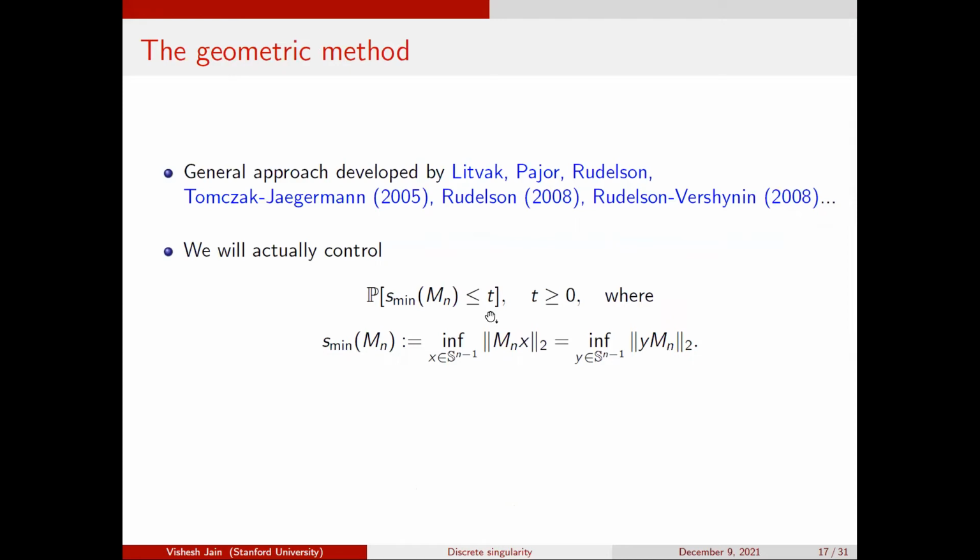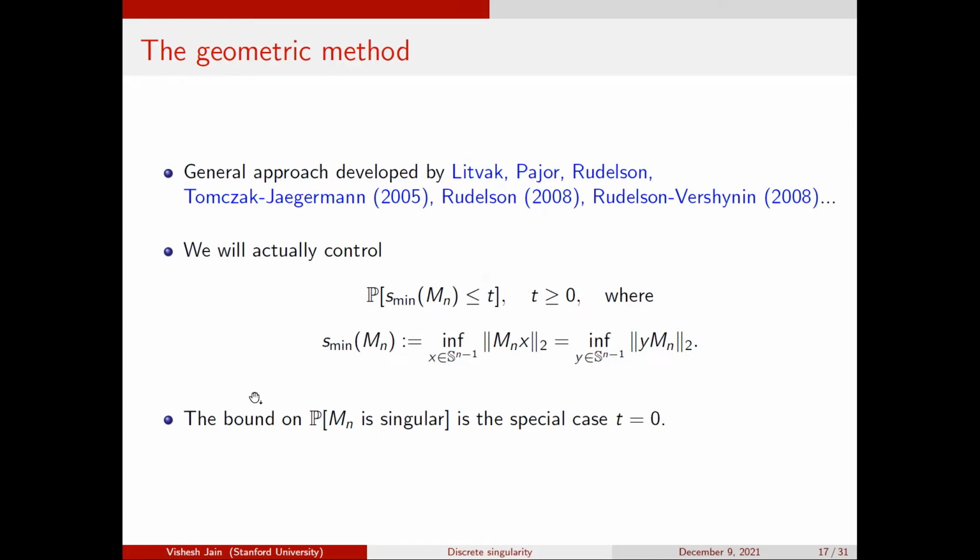Okay. So let me remind you what the smallest singular value of a matrix is. So you look at the unit sphere, right? And the unit sphere is mapped to some ellipsoid by the matrix. And then you're asking what's the closest point to the origin for this ellipsoid, right? So the length of that point is the smallest singular value. And right, Mn being singular is the same as the smallest singular value being 0.